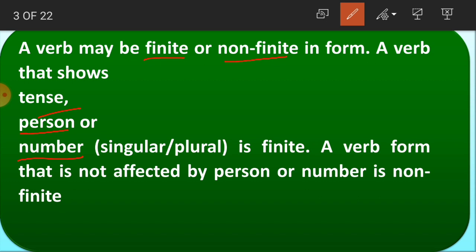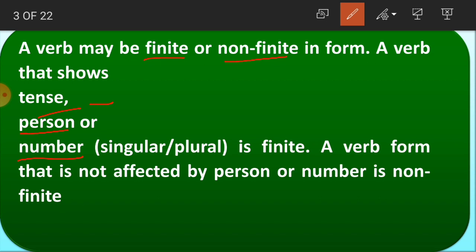So for example, like we learned yesterday in subject and verb agreement, the verb which agrees with the subject is known as a finite verb. It has to agree with the tense, the person, and the number. Tense means present tense, past tense and future tense. Person is first person, second person, third person. First person is I, second person is you, third person is he, she, it, all that. I think you are aware of all these, children.